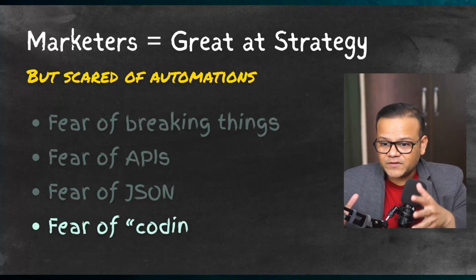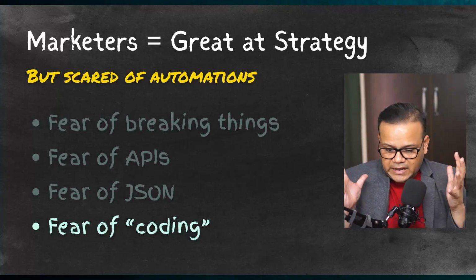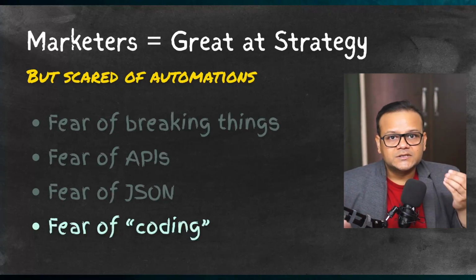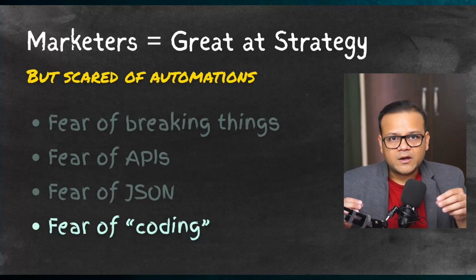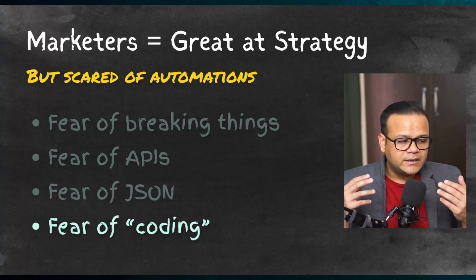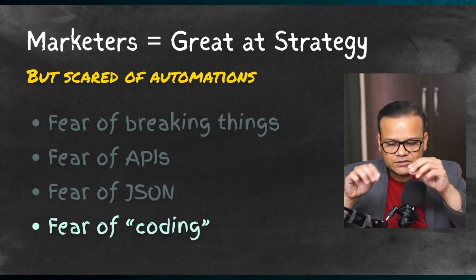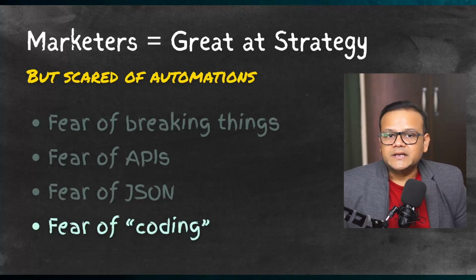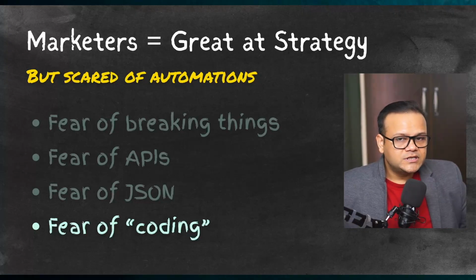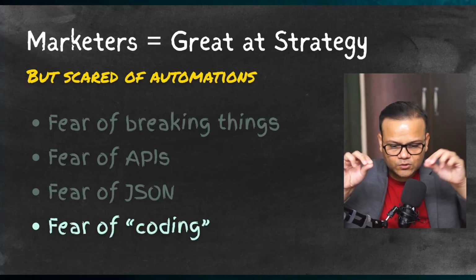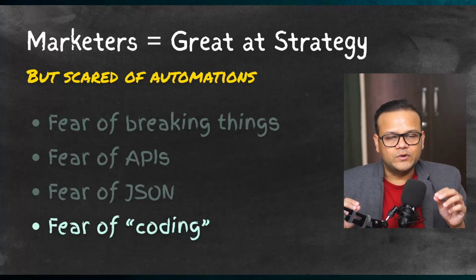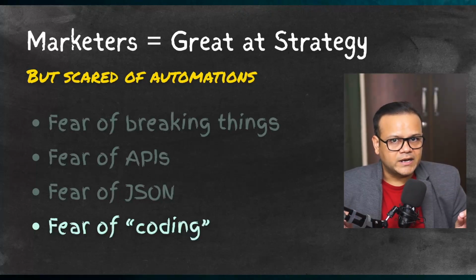And then finally, it's the fear of coding in general, that what if I don't know when I'm stuck and there is a bug in the code, how do I even start with the code? So I'll give you a quick example. When I got into AI automations, building those agentic workflows and all, do you really think that I started with JavaScript, JSON and all those things, or even SQL? Not really. I had some background in that because of my education, but honestly, it's usually the AI which helped me out. When you start building those workflows, you start connecting dots, and if you're stuck somewhere, and you couldn't figure out what to do next, just ask ChatGPT or your co-pilot, what do I do?